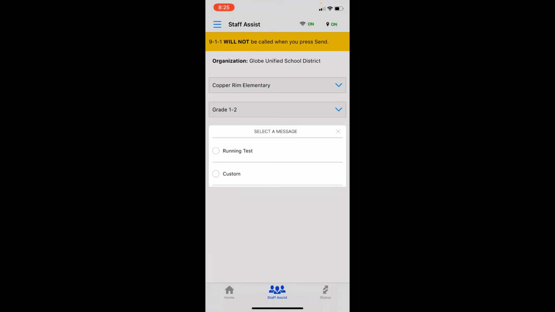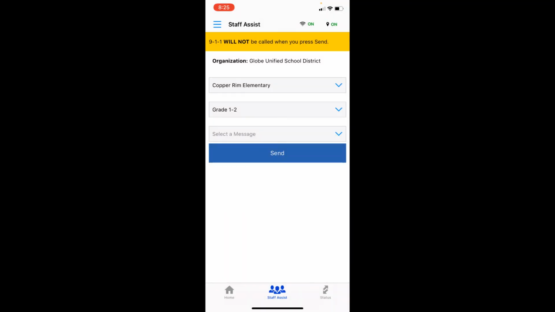I can do running tests. I can do custom messages. I can send messages to specific groups of teachers. I can send messages to administration. So it allows me a lot of versatility to be able to send communications out to virtually anybody that we need to. Principals can do the exact same thing.